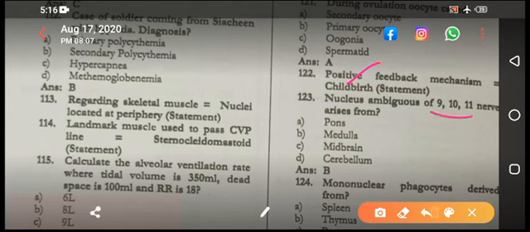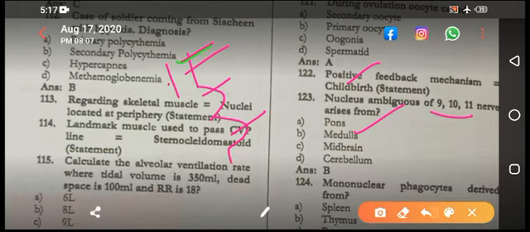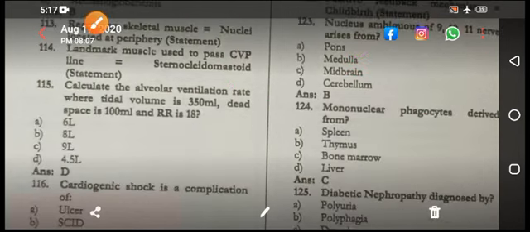Nucleus ambiguus: 9, 10, 11. In the brainstem you have the midbrain, pons and medulla. The second and third lie here, then the fourth, and so on. You have third, fourth, then 5, 6, 7, 8, then 9, 10, 11, 12. So they are talking about these three, and they arise from the medulla.